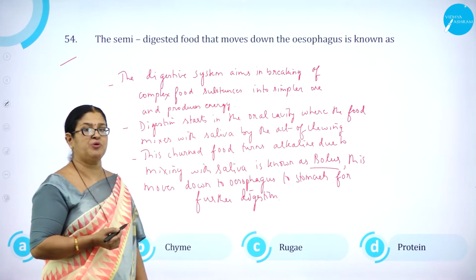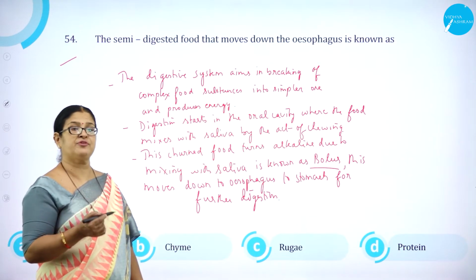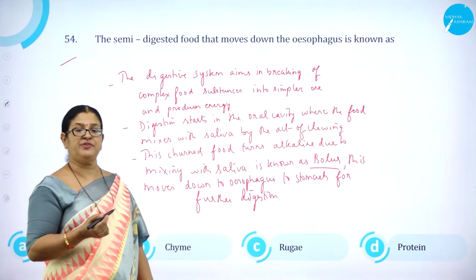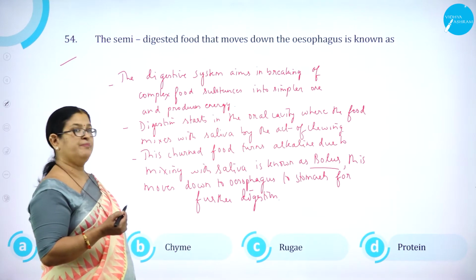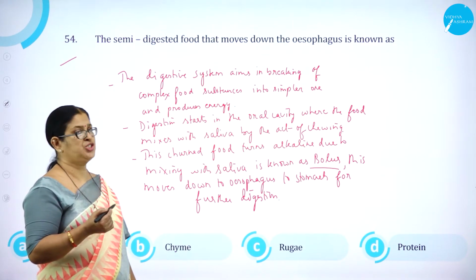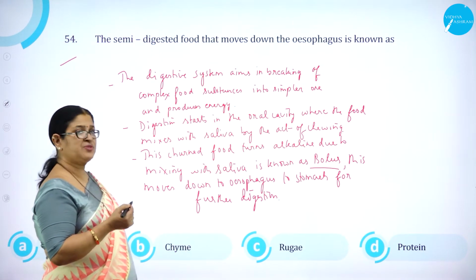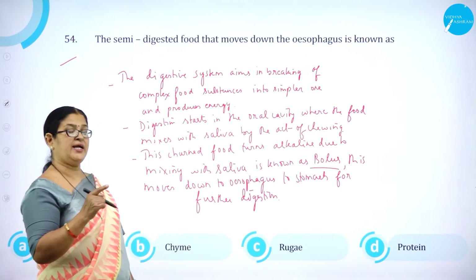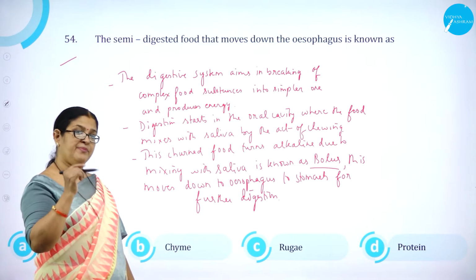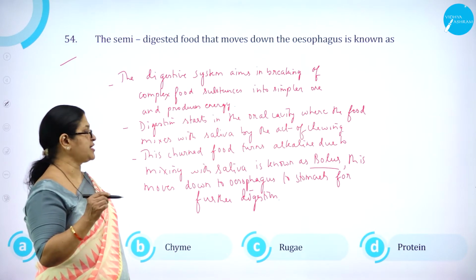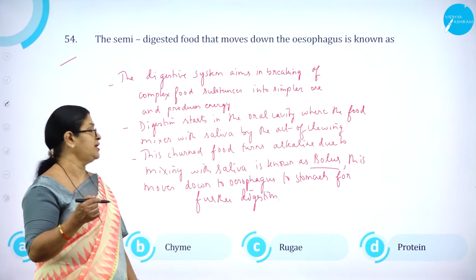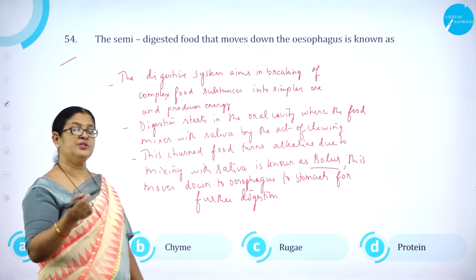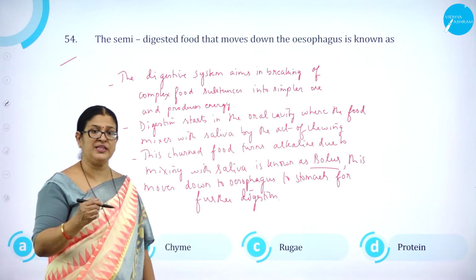Most of the carbohydrate food, 3/4 of the carbohydrate, is digested in the mouth with the help of the salivary amylase through an act called chewing, right? And as we know, the chewed food is mixed with saliva, and it turns alkaline due to the mixing of the chewed food with saliva.